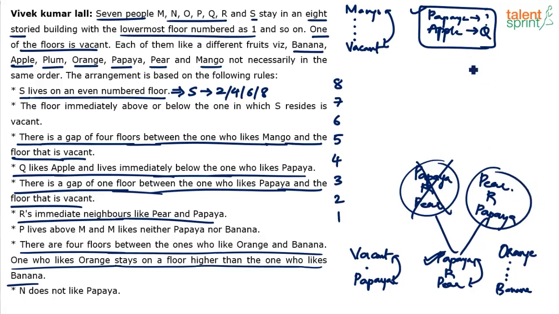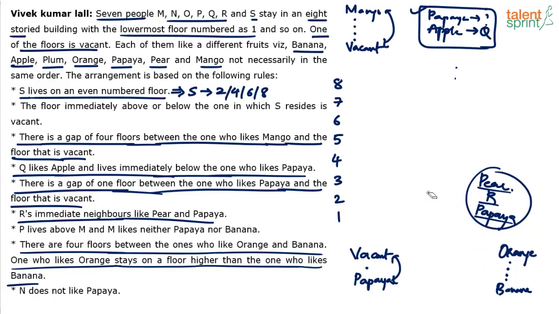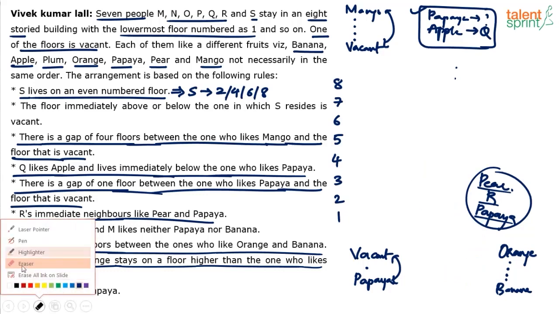So now if I merge these two, what do we get? We get pear on top, followed by R, followed by papaya, followed by apple. Yes or no? Now we can merge these two. After merging these two, what do we get? Pear on top, followed by R, followed by papaya, and then immediately below papaya we have apple with Q. So I think I can merge these two and write it. Yeah. So I'll do one thing. I'll clear this part and write only what is the final result that we have got.